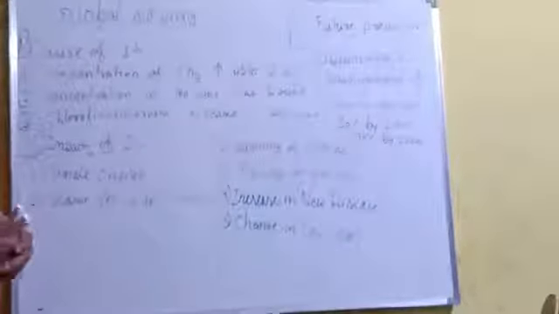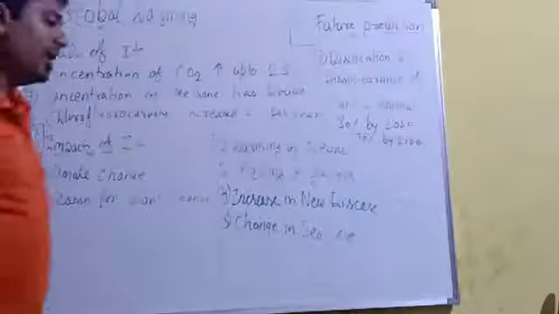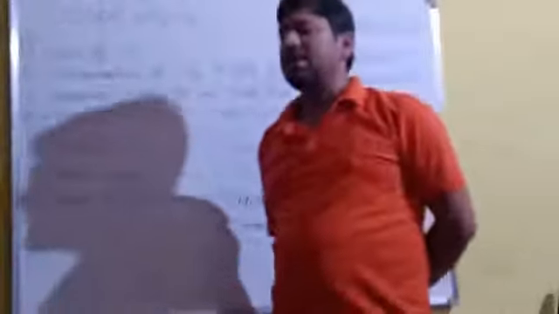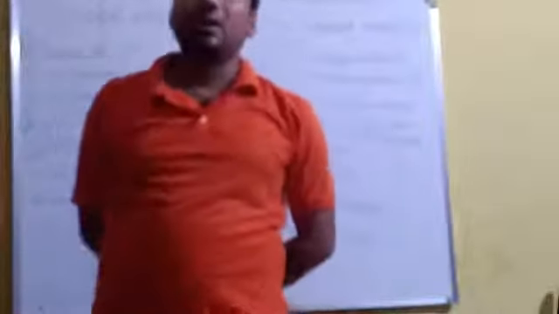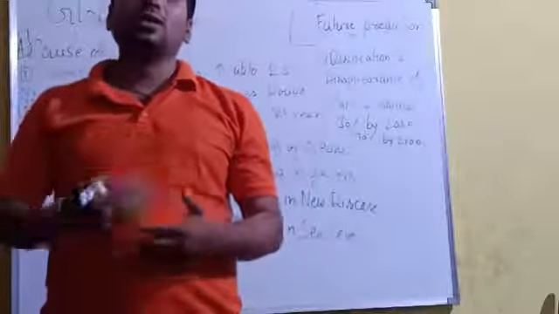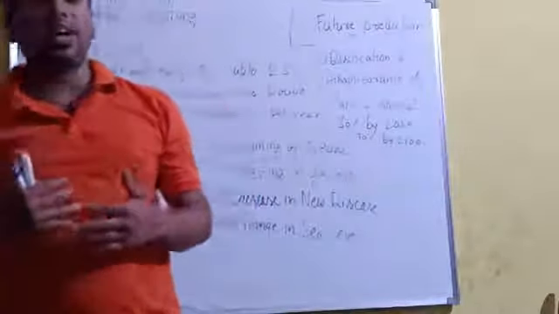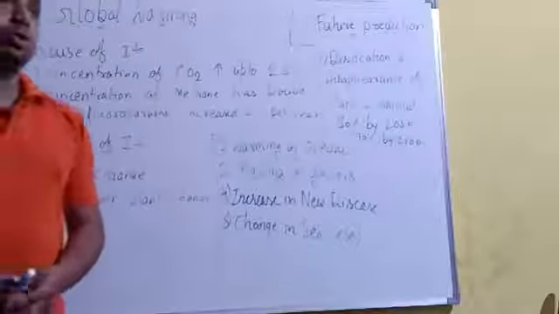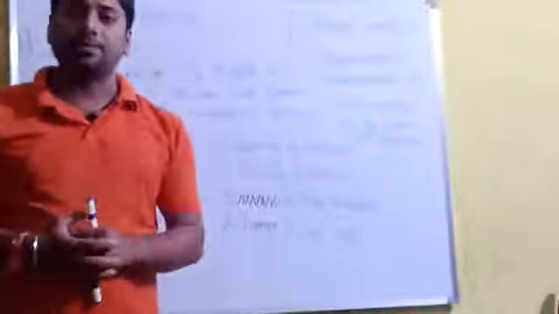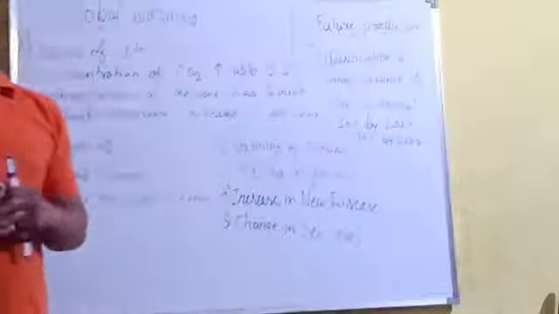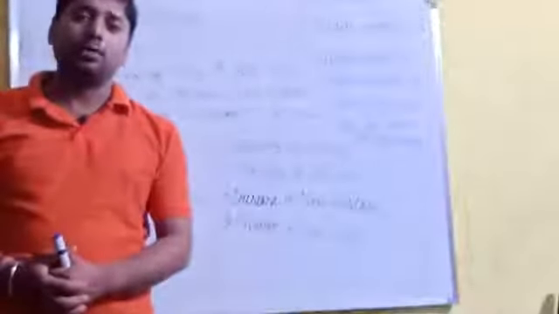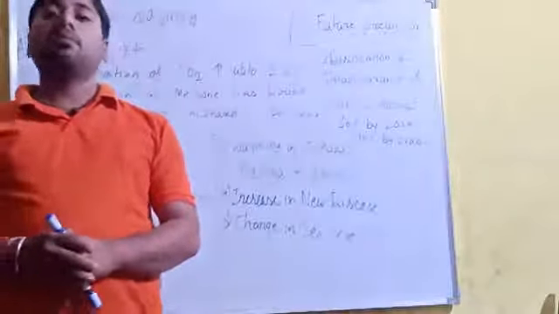Okay, now what is the cause of it, and how is it happening? First of all, nowadays there are more automobile vehicles, such as cars, buses, tractors, trolleys, trains, planes, and fighter jets. These all run on diesel and petroleum fuels. Due to this, the emission of CO2 has increased. All countries on earth are increasing their CO2 emission, but developing countries are increasing it more, due to which the trapping will be more.